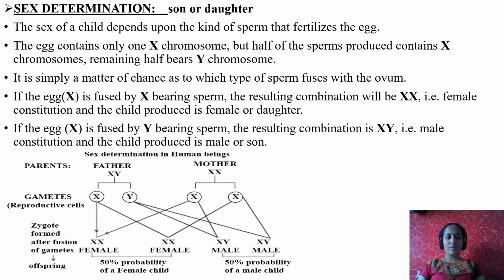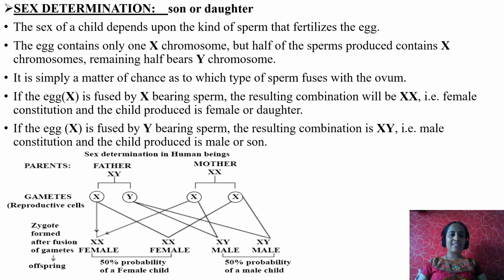Sex determination in human beings. Parents: father, what type of chromosomes is he carrying? The last pair is XY. In mother, the 23rd pair is X and X. This is in the gonads. In father, XY production takes place in the testis. In mother, XX is there in where? Ovaries. These are gonads. Gonads produce what? Gametes. Here father produces gametes, the sperms, X and Y sperms. Here mother produces eggs, X and X eggs.